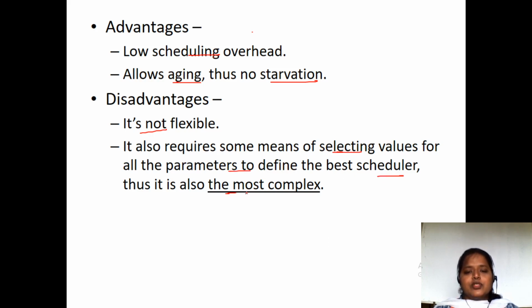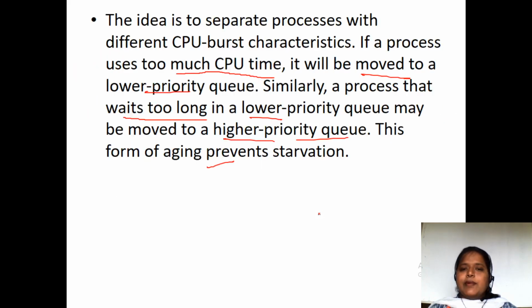Thus it is the most complex. Why? Because everything is done by the implementer only. It is in the hands of the implementer to choose which practice is going to be better for which process. Everything has to be taken care of by the implementer only.